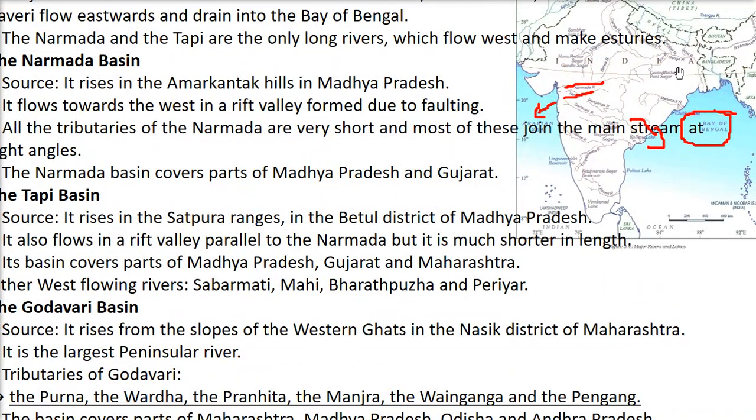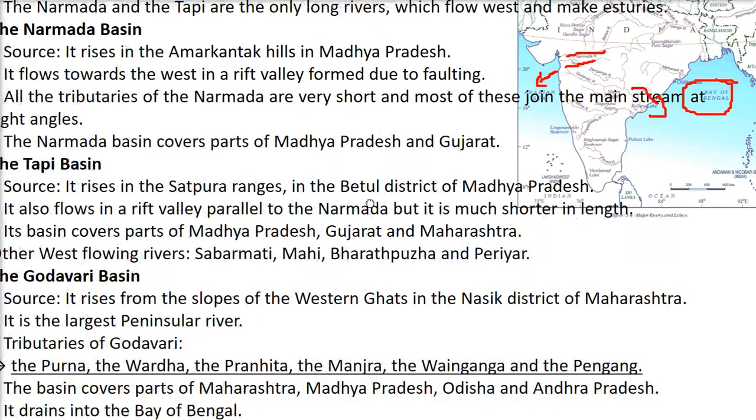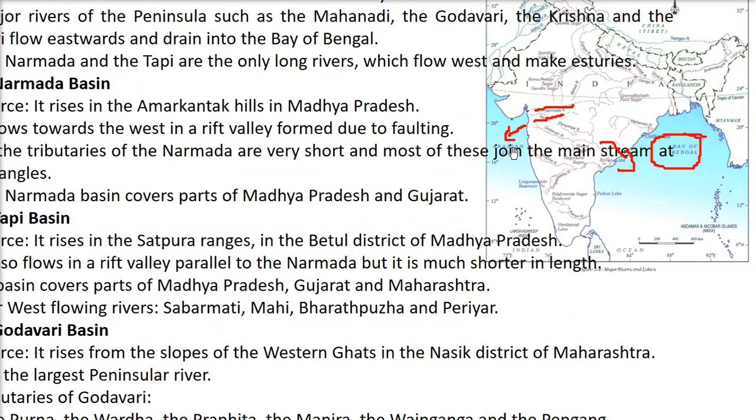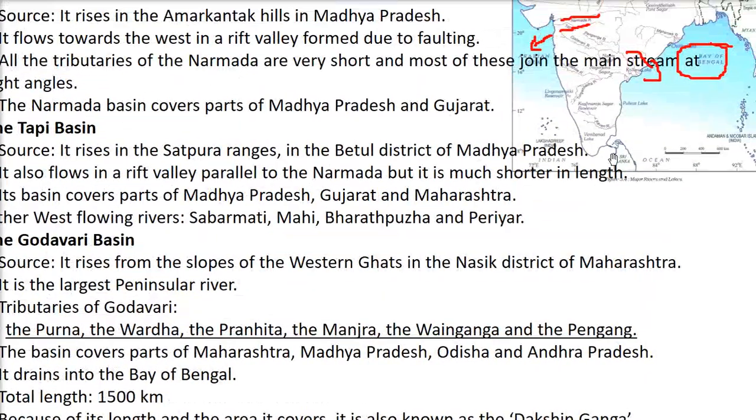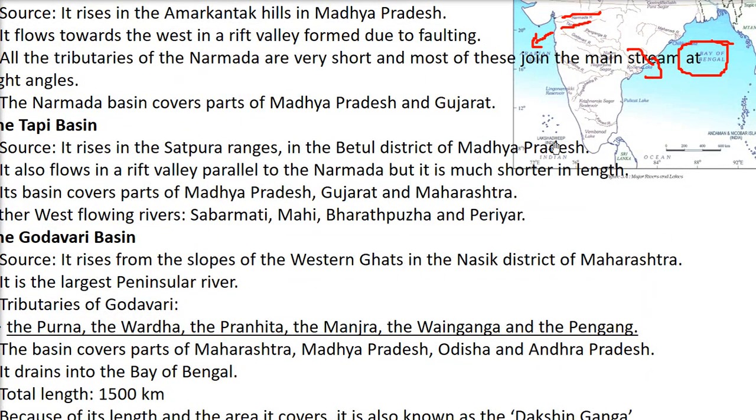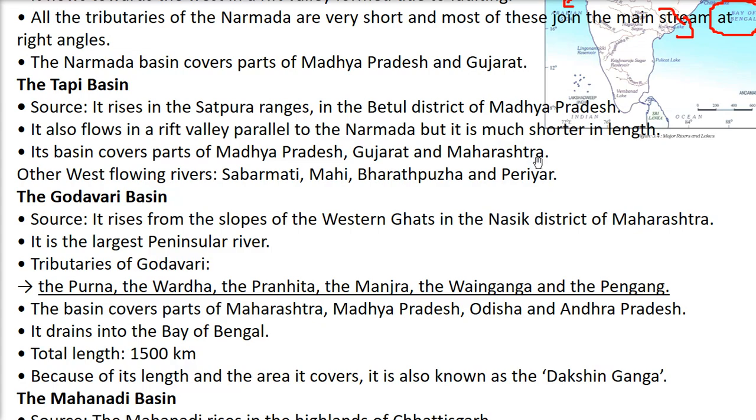Coming to the Godavari. So this is Godavari here. See, it is Godavari, right? So no, this one, Godavari. We are talking about this region, right? This is Krishna. Godavari. So Godavari basin, where does it start? It rises from the slope of the Western Ghats, in the Nasik district of Maharashtra.